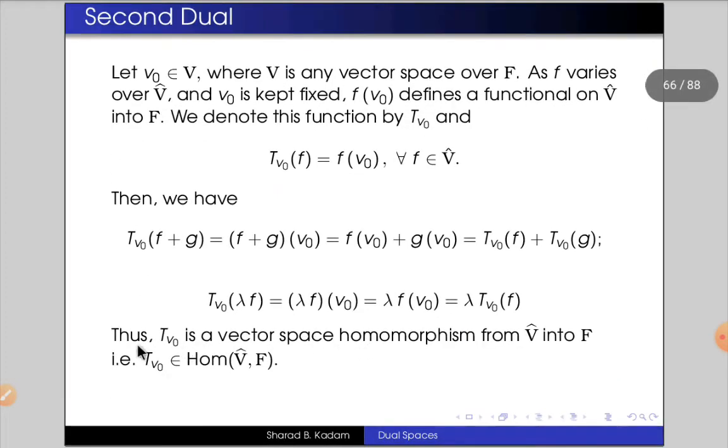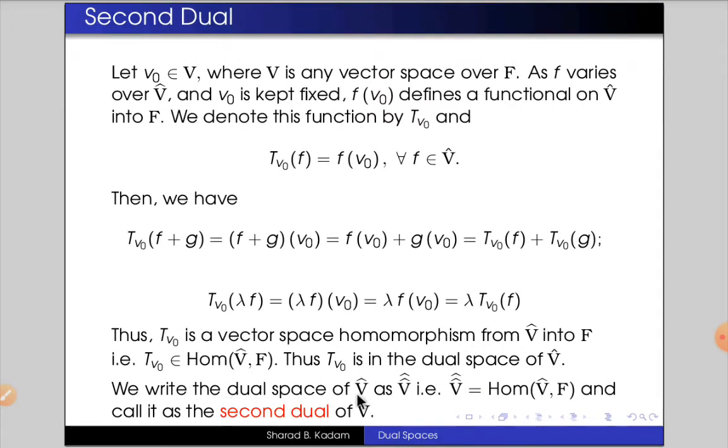So that means T_{V_0} is a vector space homomorphism from V hat into F. That is, T_{V_0} belongs to the vector space of all vector space homomorphisms from V hat into the field F. Thus T_{V_0} is in the dual space of V hat.